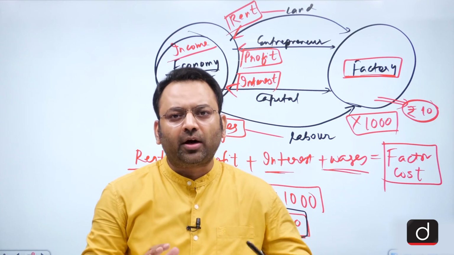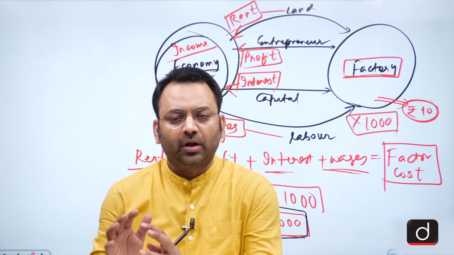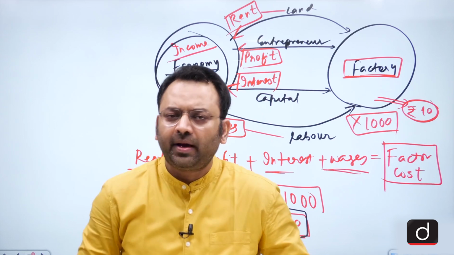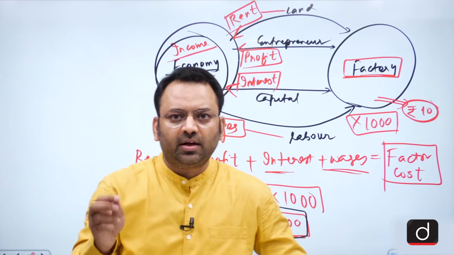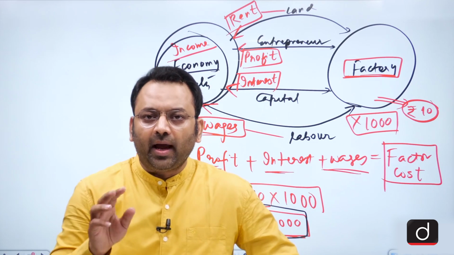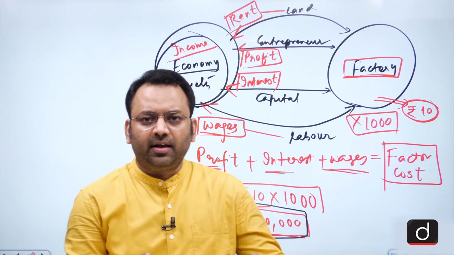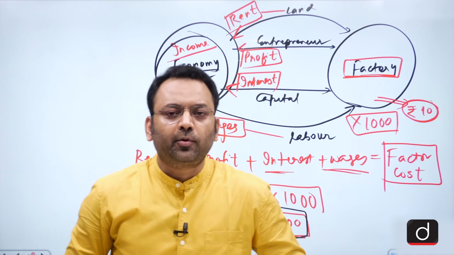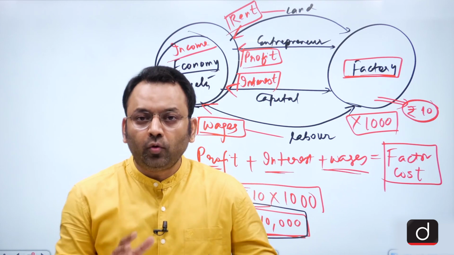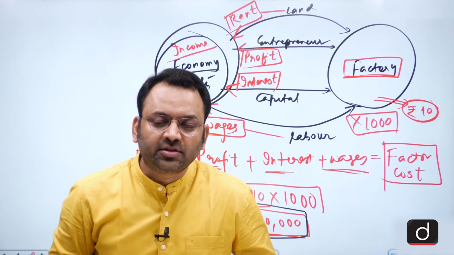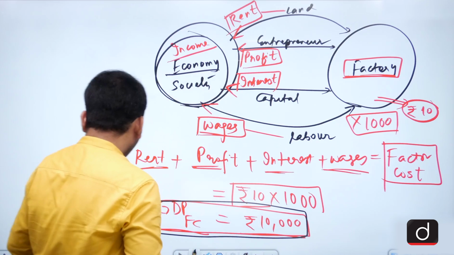GDP is the value of the production made in the country by anyone. Any Japanese company making production in the country will add to India's GDP. GDP does not take care of who is making the production. GDP is all about the where of the production. Who is making the production is a different concept, and that is why we talk about the concept called the GNP.